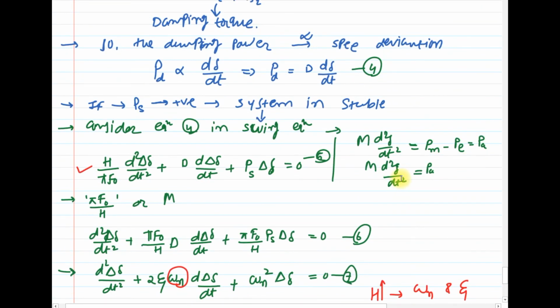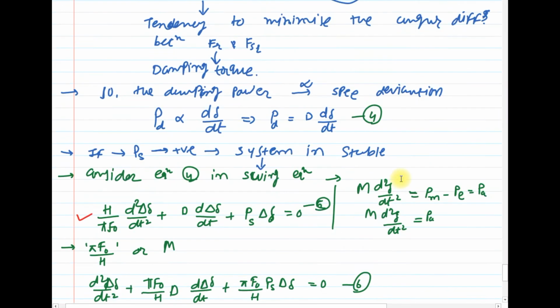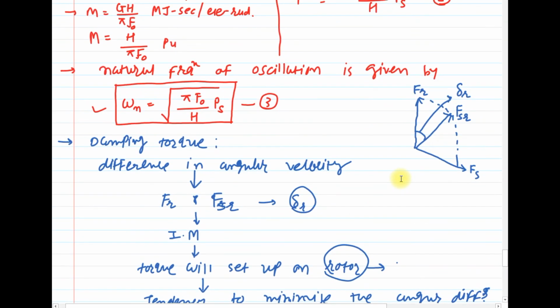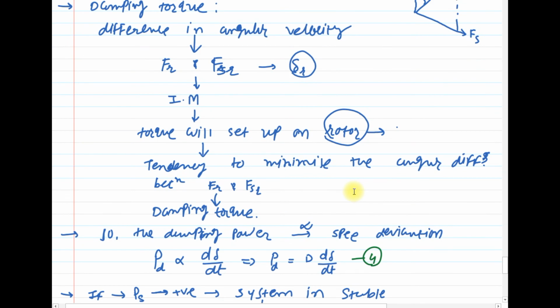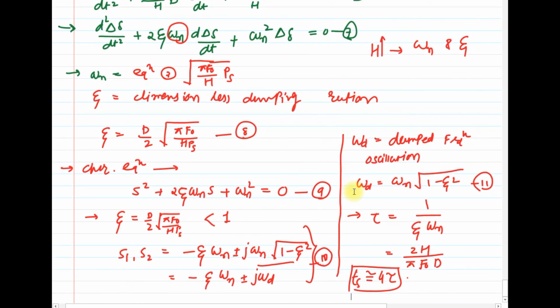In the next session we will derive the stability for the multi-machine system. Clear? Here we have considered the case of a single machine infinite bus system, but in the next session we will derive it for the multi-machine system. For that we will apply state space analysis. Clear? I hope you have understood up to equation number 11.